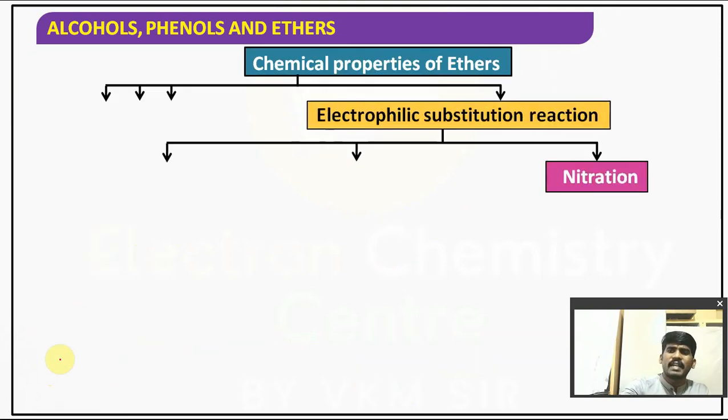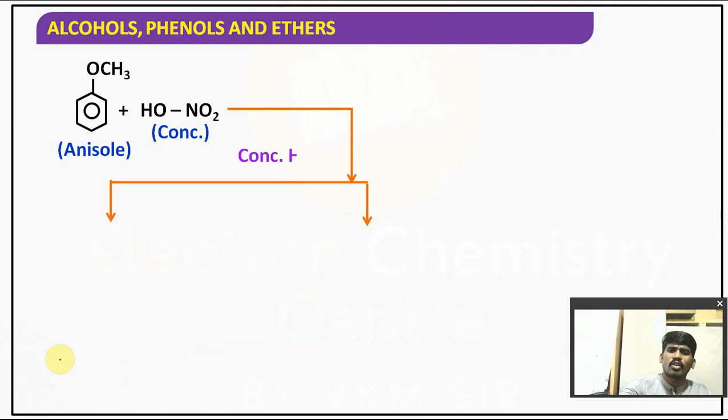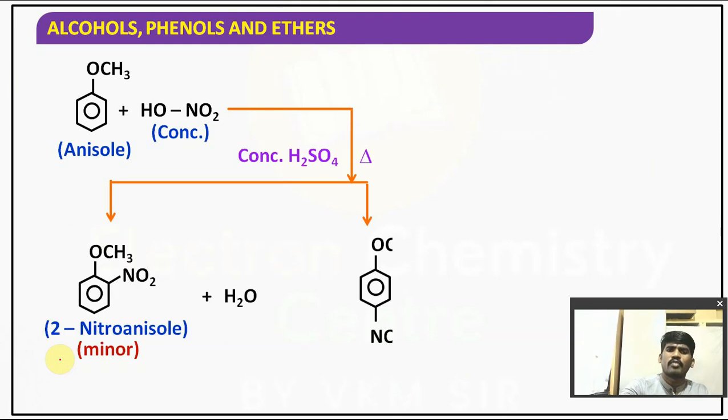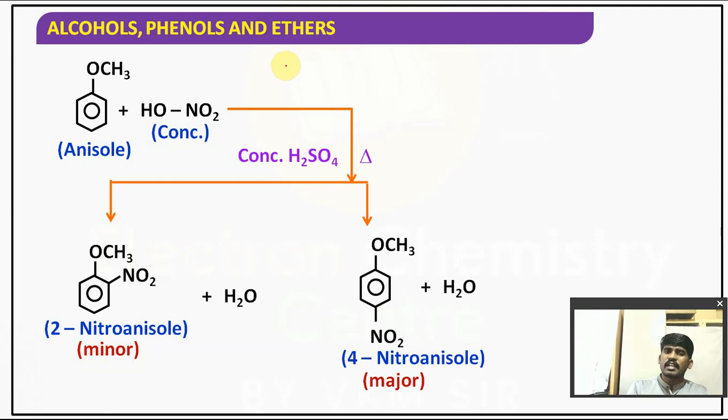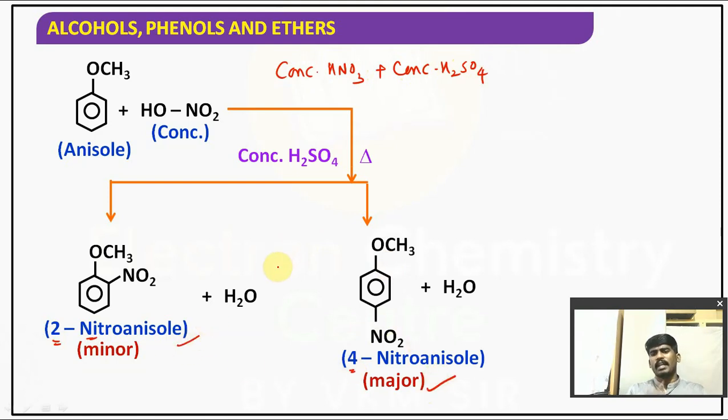Next reaction we have is nitration. NO2 plus is the electrophile. Whenever anisole reacts with a mixture of concentrated nitric acid and concentrated sulfuric acid, this is called the nitration mixture. It gives two products, 2-nitroanisole and 4-nitroanisole. 4-nitroanisole is major, 2-nitroanisole is a minor product. Remember these names carefully, children. These names are important from these electrophilic substitution reactions of ethers.